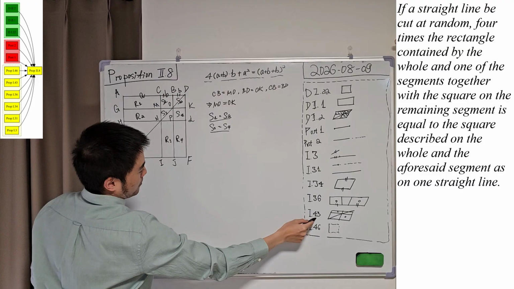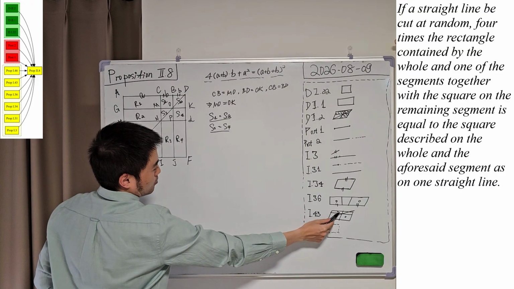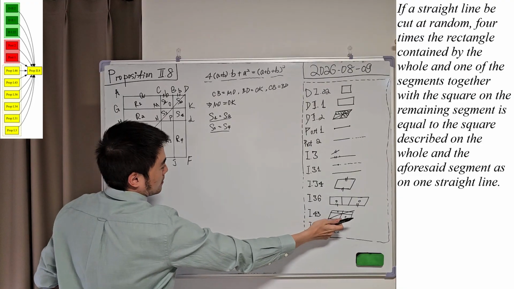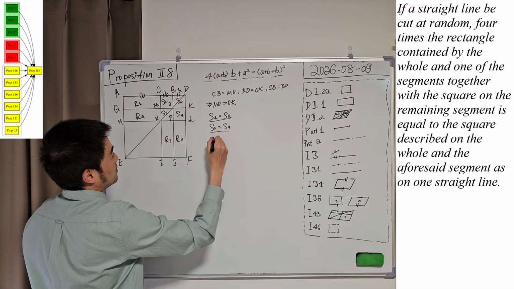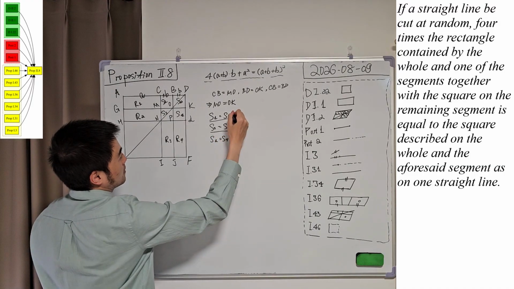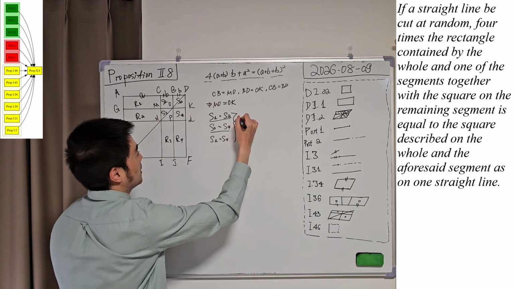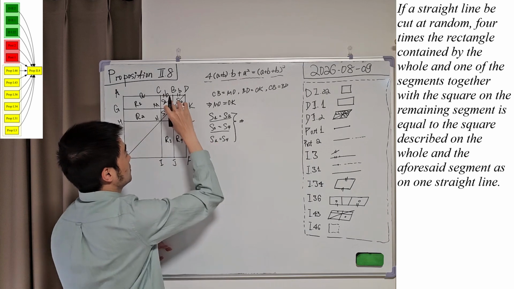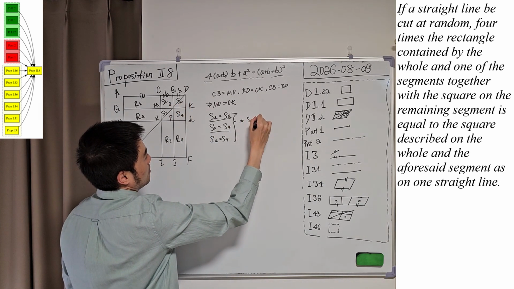So if we use proposition 43, we know that the two complements about a diameter in a parallelogram are equal. So we know that S1 will be equal to S4, correct? And if we combine them together and apply common notion 1, we know that these four are equal.